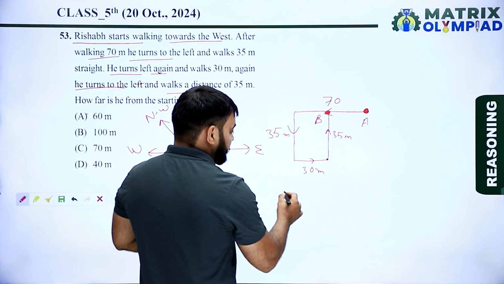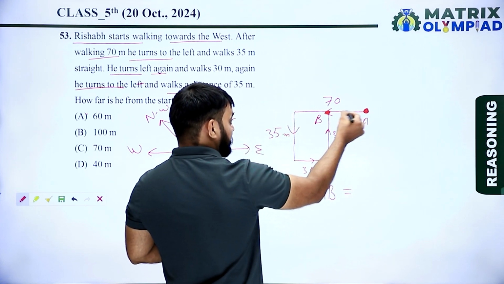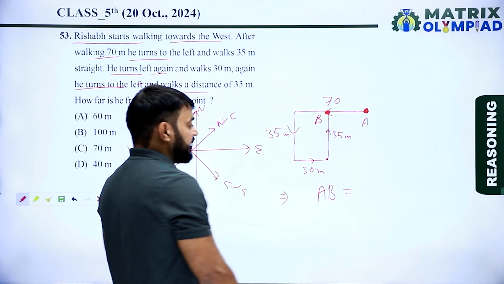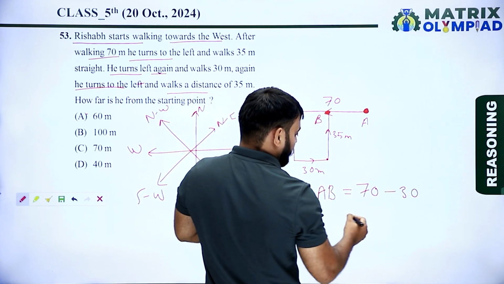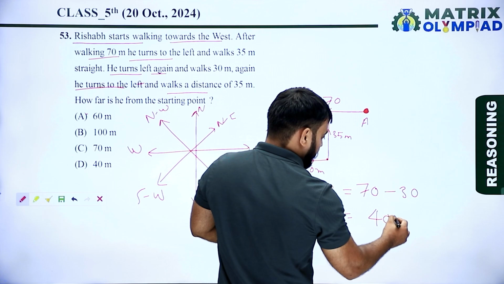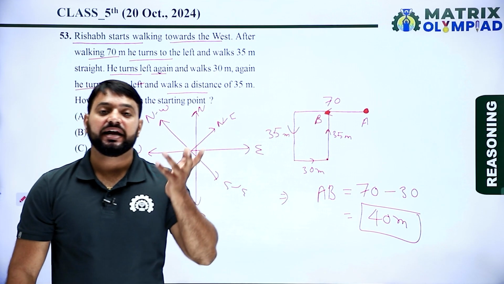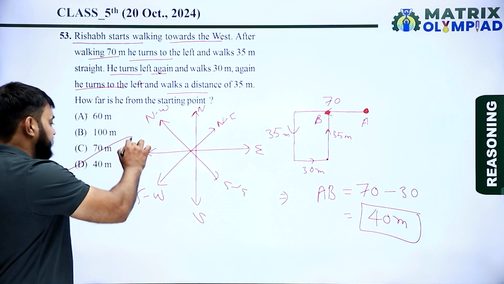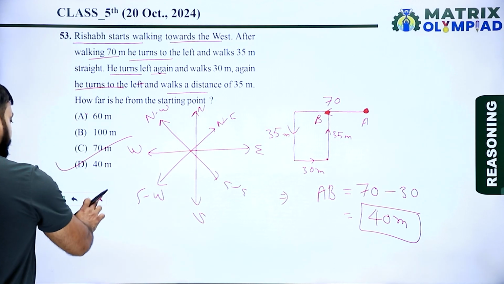So find the distance between the starting point and end point. Now find the distance between A and B. So here the distance between A and B is 70 minus 30. 70 minus 30 means 40 meters. So the distance between the starting point and end point is 40 meters. So now here option D is the correct answer of this question. Now let's move on to the next question.